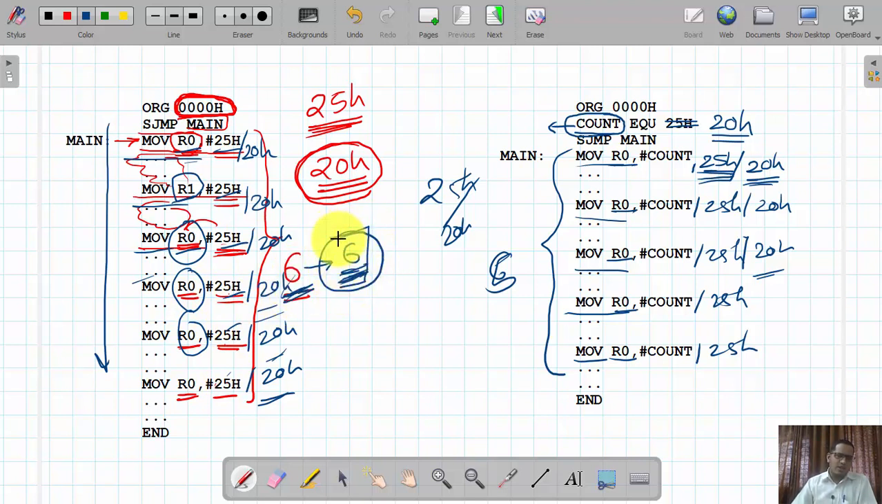So I would have to search out each and every instruction where this 25 value is copied into the specified register and do the updating there. But here I am going to update only a single line. Whatever label is assigned, I update that label with the required value. In this way the EQU directive is helpful while writing an assembly language program. Focusing on this label, the count label is assigned the value 25h, so wherever this count label appears, the value 25h is copied into that specified register.